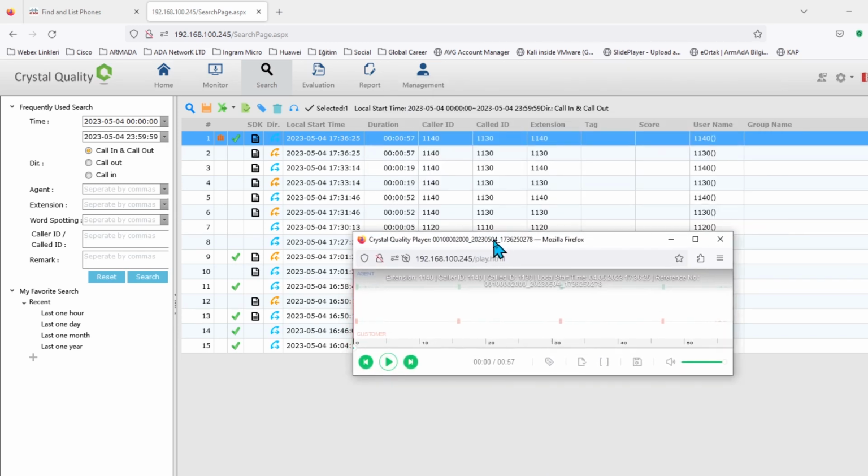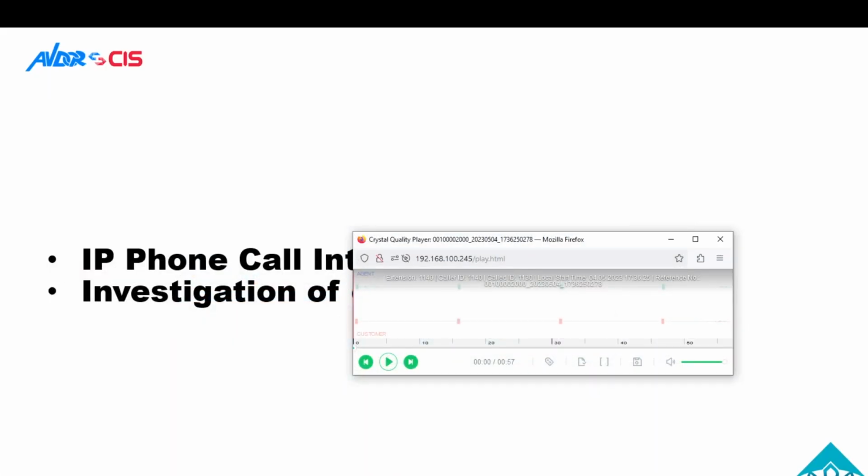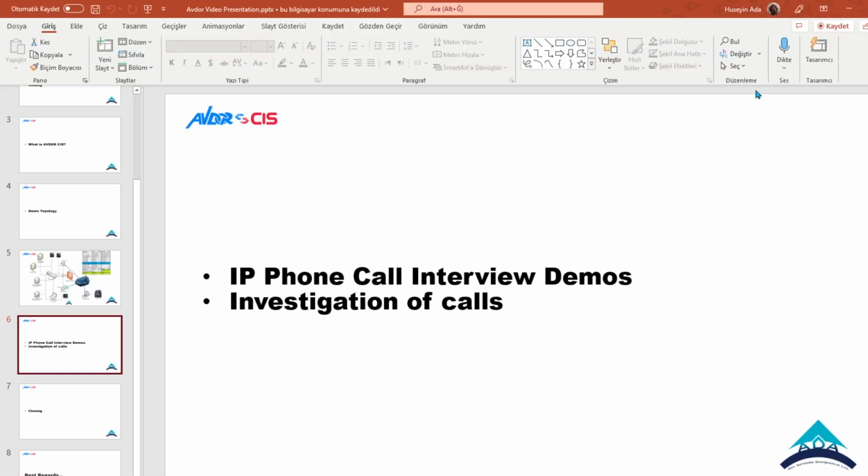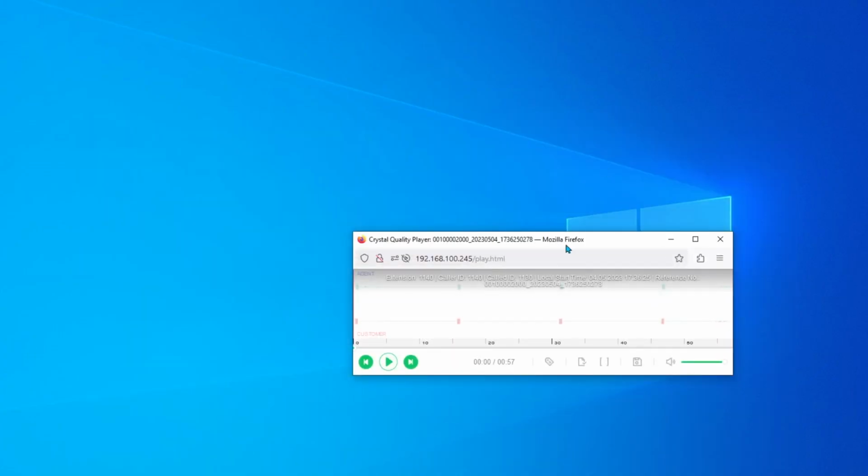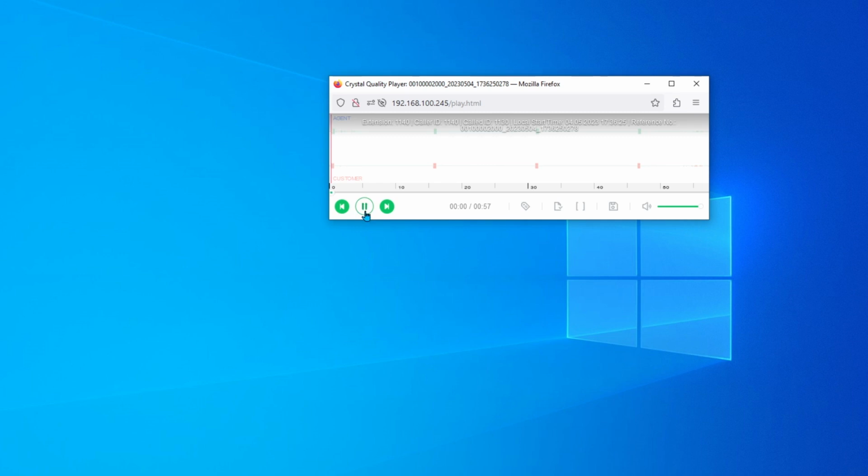For the link, I choose with 1 click, and after it opens, I do 2 clicks. This portal showed me the call details. I see it like a file. You see on screen, when I push the play button, I'm listening to this call behind the screen. Unfortunately, this call is recording other voices. Normally, we must have a conversation between IP phones. For this reason, the system shows me a wave on this page. If I want, I can download it on my PC.